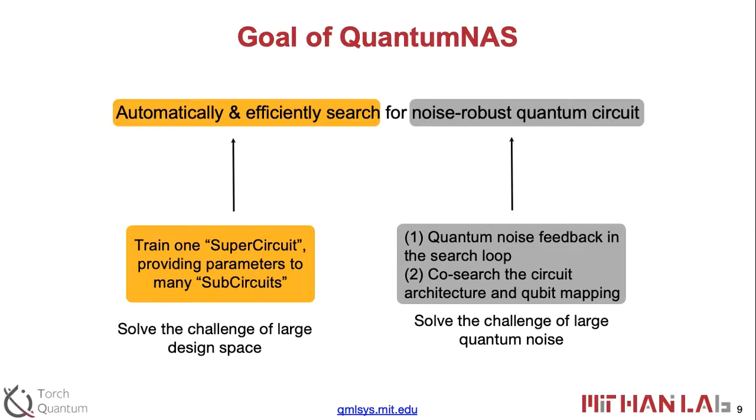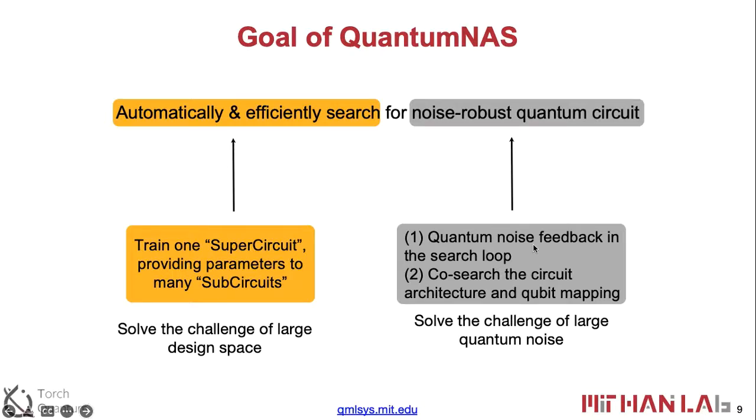Say we already have a design space, and many of the candidates in the design space share some of the structure, some of the gates. So our idea is to train those parameters once, and then each candidate can just inherit the parameters from the SuperCircuit, and we can test the performance on the real machine. So we train the parameters once, and then use that to evaluate many times.